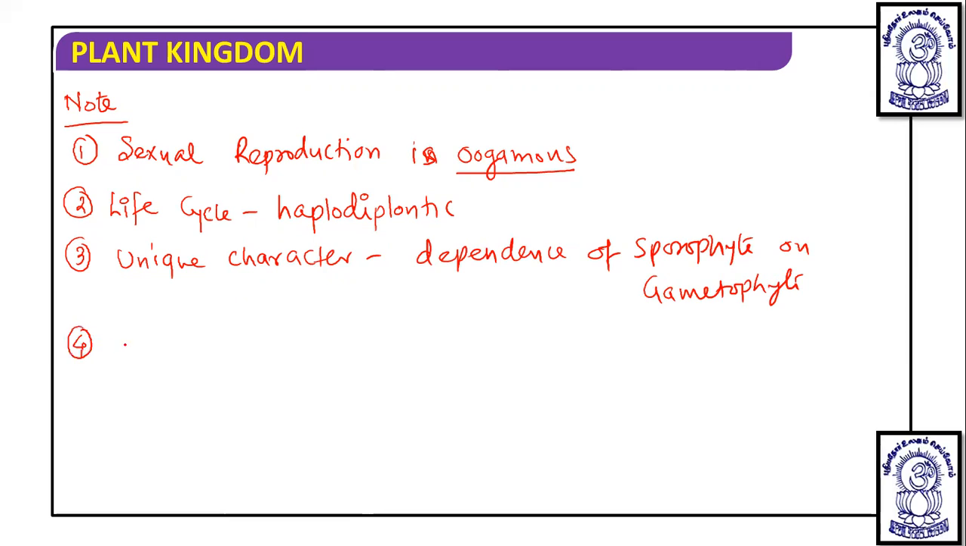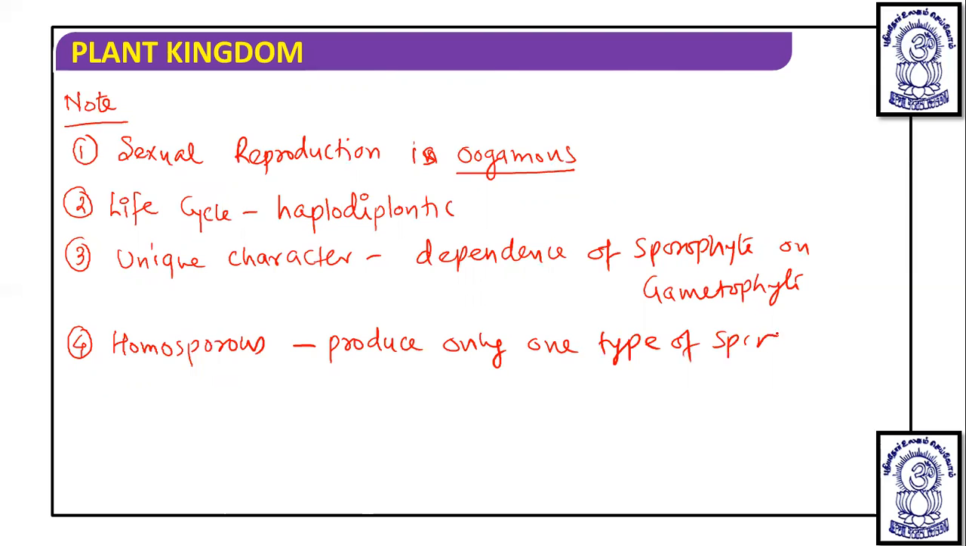Then fourth, bryophytes are homosporous, means they produce only one type of spore, and they have a biflagellated male gamete and jacketed sex organ. Those are all the important points that we have understood from the life cycle. Now we are going to talk about the classification.